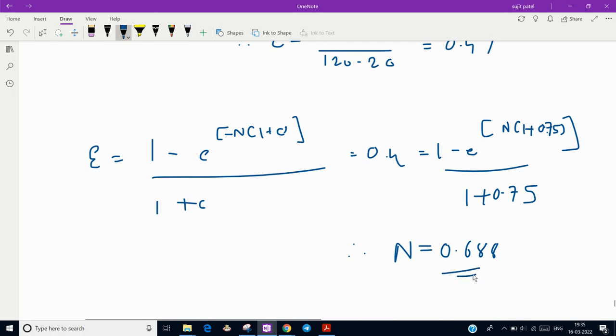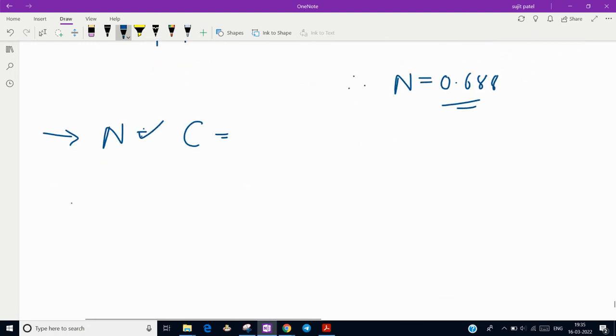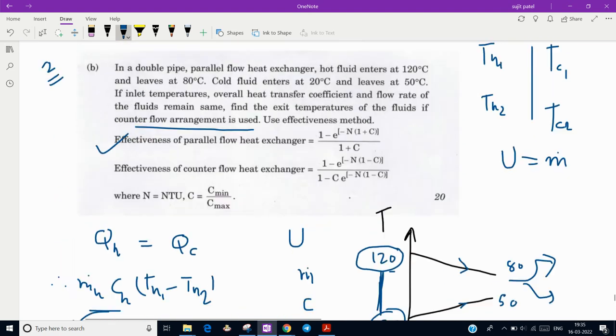Now keep one thing in mind: whenever you change the configuration from parallel to counter flow, your NTU will not change, it remains constant, and the heat capacity ratio C, that is C minimum by C maximum, also does not change. So we will use the effectiveness formula for a counter flow heat exchanger, 1 minus e to the power minus 1 plus c into n upon, what is the formula given?